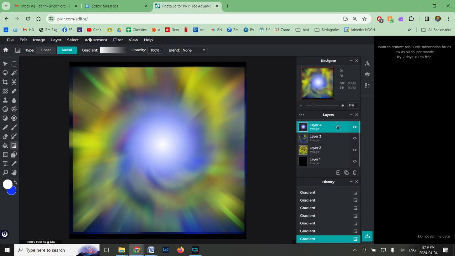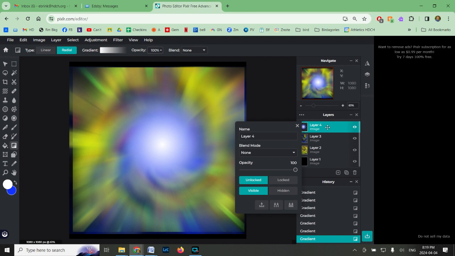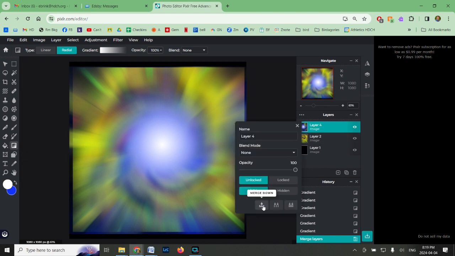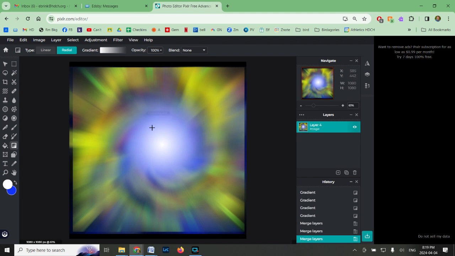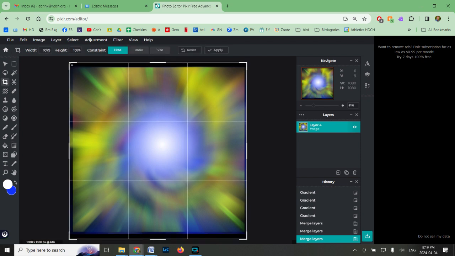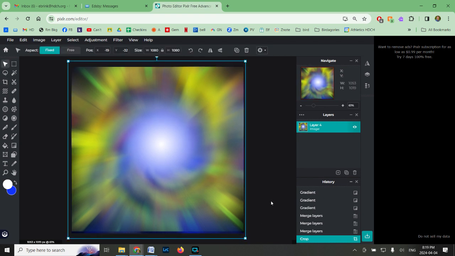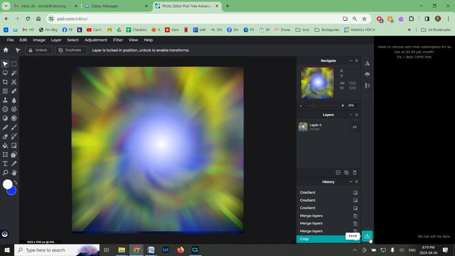Then you are done. So what we can do is merge all these layers down. So you can right click. This here says merge down. So merge, right click, merge down, right click, merge down. We now have one image. And we're just going to crop around the outside. That's this here. Just to kind of get it so that it looks right. And I'm done. So you can click enter to finish the crop. And I can export. So you can click this button right there to save it out.